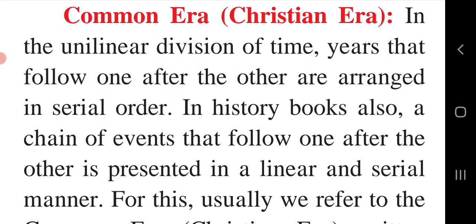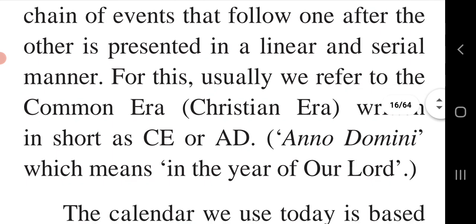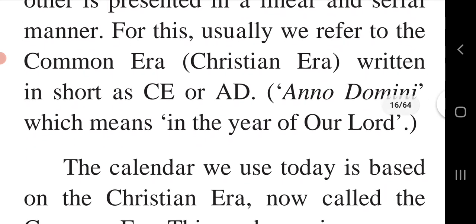For this, we usually refer to the common era, that is the Christian era, written in short as CE or AD, Anno Domini, which means in the year of our Lord. In future we are going to use the words CE and AD many times.